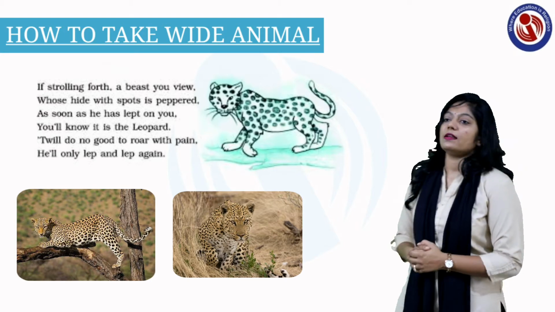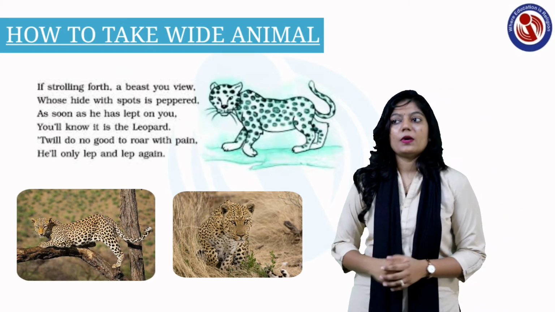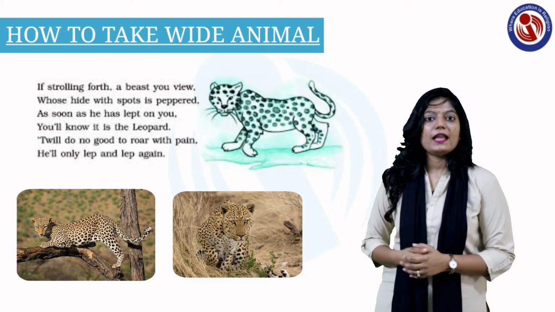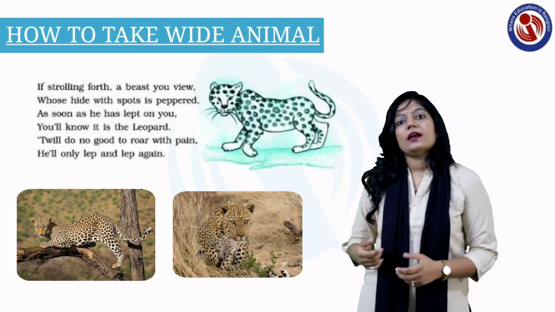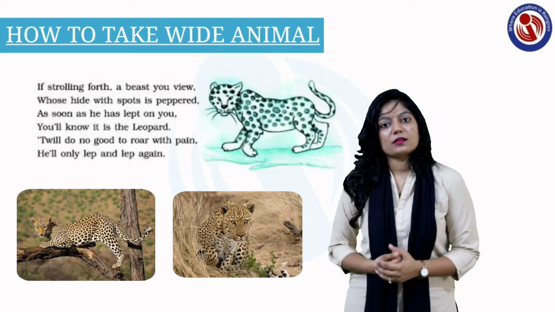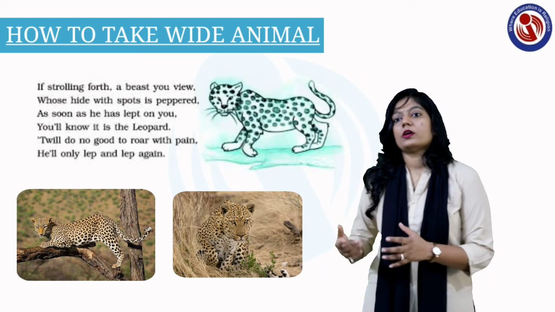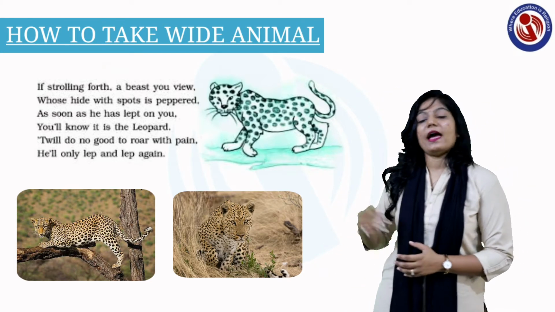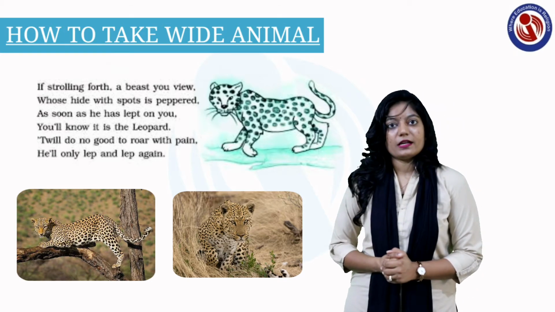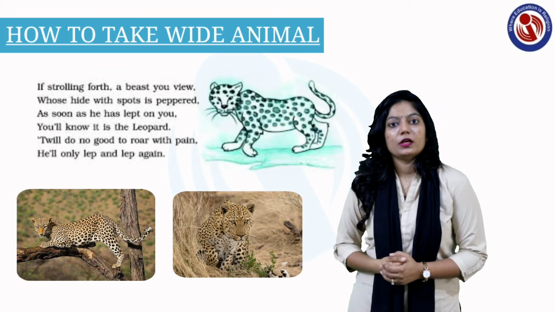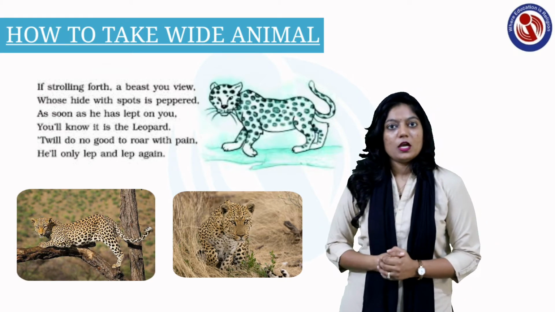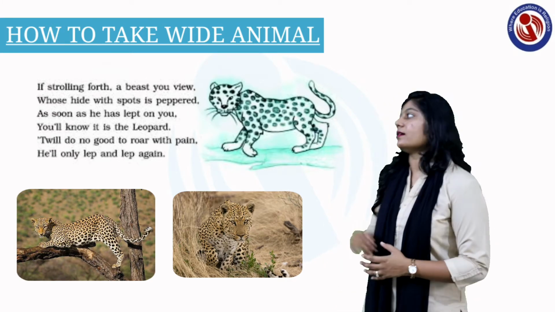Here the word is L-E-P-T, but in correct English grammar, L-E-A-P-T is the proper word. But as you know, a poet can alter anything for the rhyming scheme of the poem. So here Wells uses L-E-P-T, leapt. If you find that this animal is going to leap on you, is going to attack you, you will know it is the leopard.